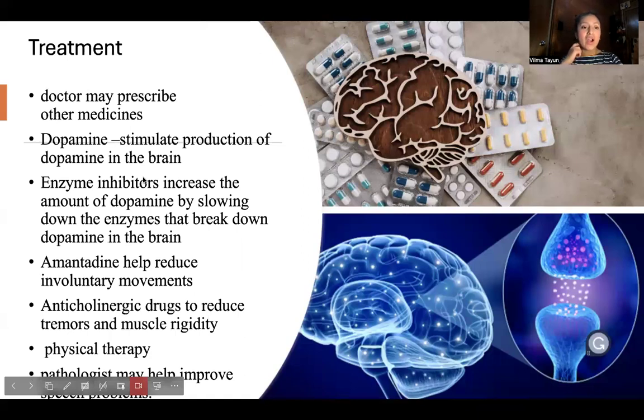Here is also other medicine prescribed by your physician, like dopamine agonists, which stimulate dopamine in the brain, and also enzyme inhibitors, which increase the amount of dopamine by slowing down the enzymes that break down the dopamine in our brain. There is also other medicine that helps reduce the involuntary movements of the body.